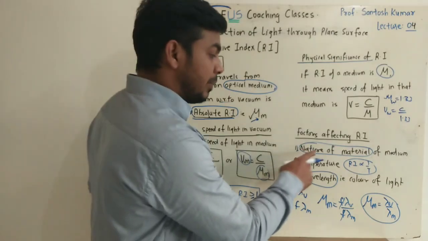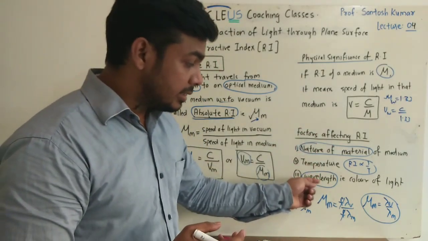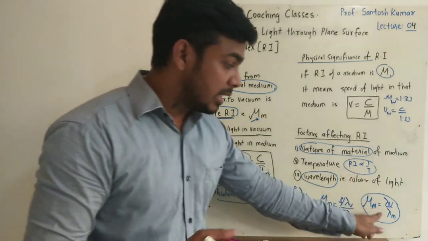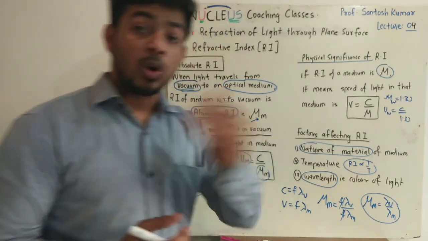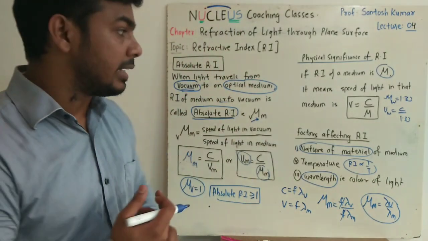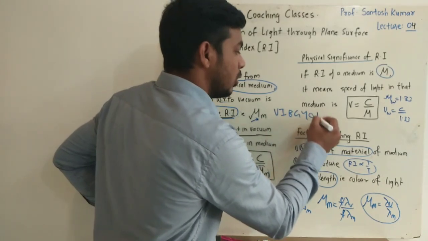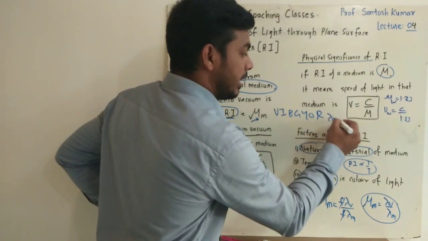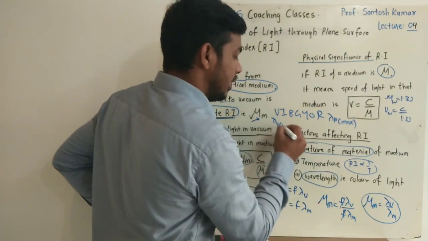From here also you can say the refractive index is inversely proportional to wavelength. So refractive index depends on the nature of material of medium, on temperature, and also on wavelength, but remember, it is inversely proportional to the wavelength. If I talk about VIBGYOR, that is spectrum of white light, the wavelength of red is maximum, remember, and wavelength of violet is minimum.